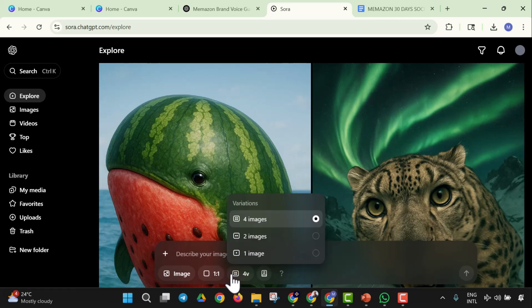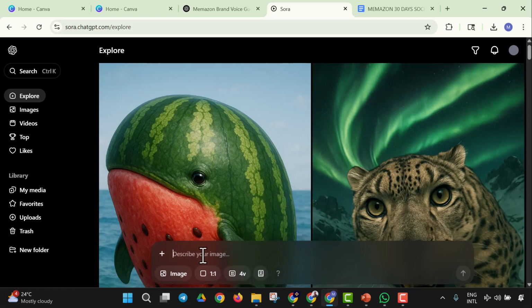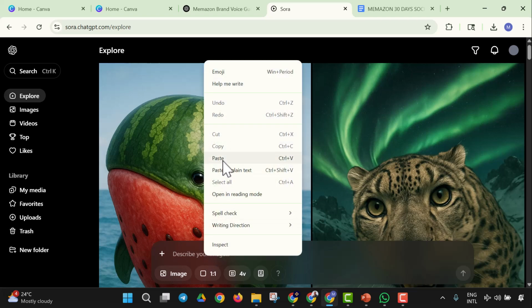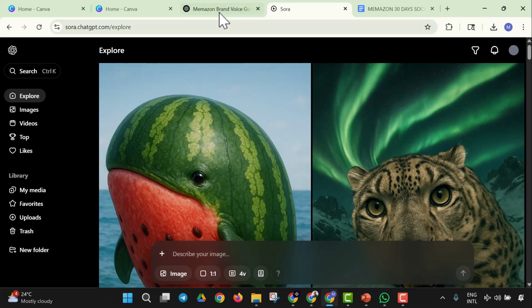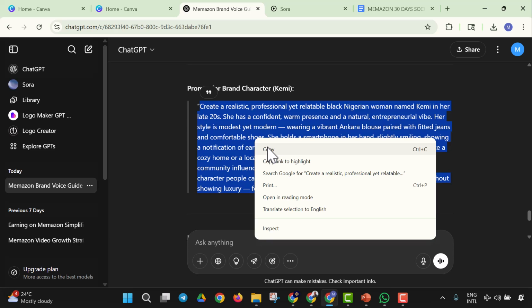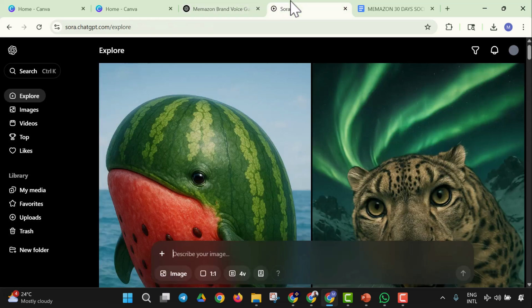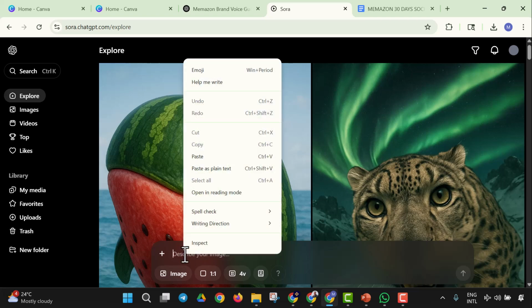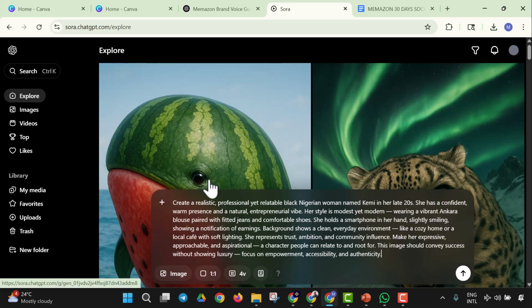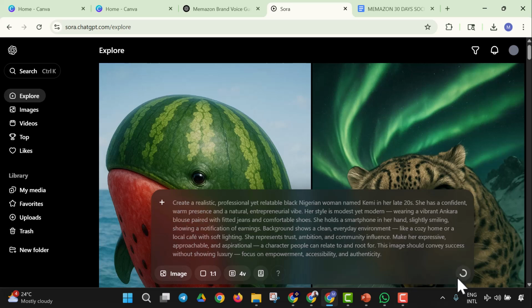Then we could get 4 variations of those images. Then we could now paste the prompt. So I'm going to paste the prompt I copied from here. Remember, I copied this prompt from here. I had right clicked my mouse, then I copied from here, then I came to Sora to paste it. So I'm going to paste this right here. I'm going to right click and paste what I copied. So that is the prompt to get the character. So let me have that sent.